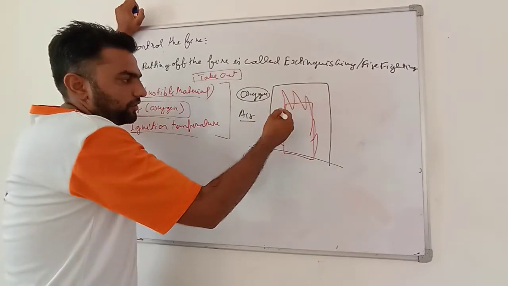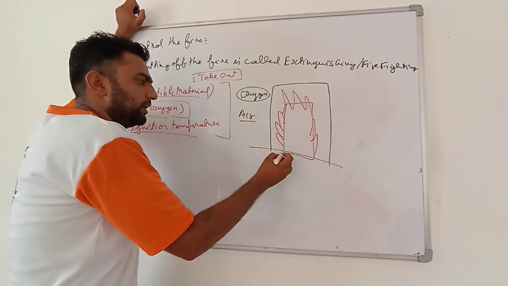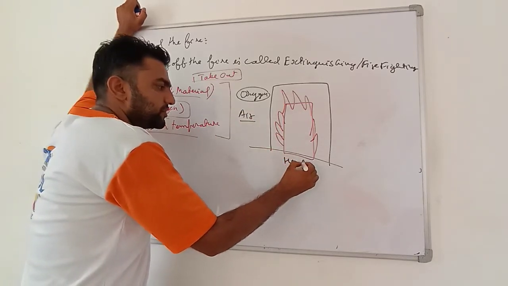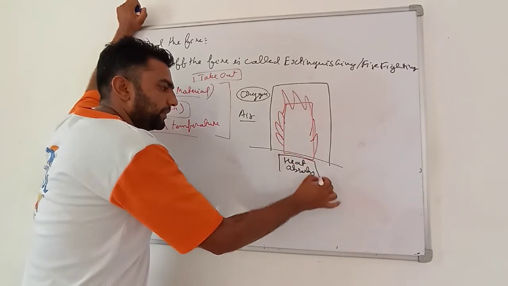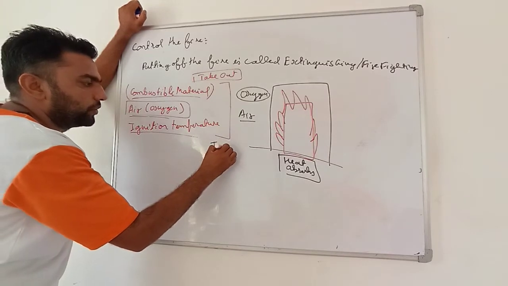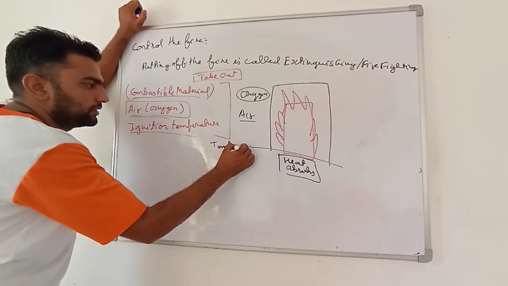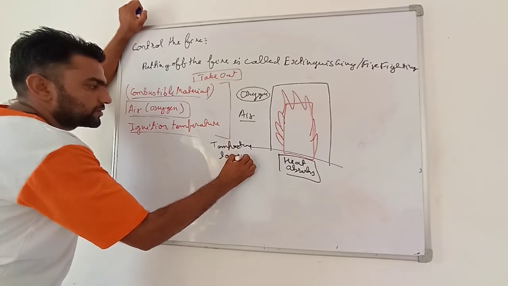The first thing is that water is thrown on the fire. When water is thrown, two things happen. First of all, water absorbs the heat. By absorbing the heat, the nearby temperature gets lower.